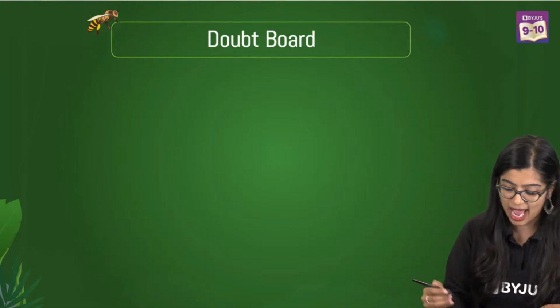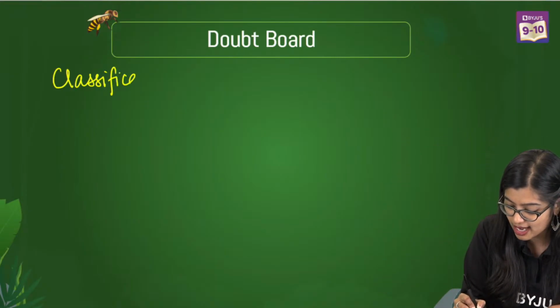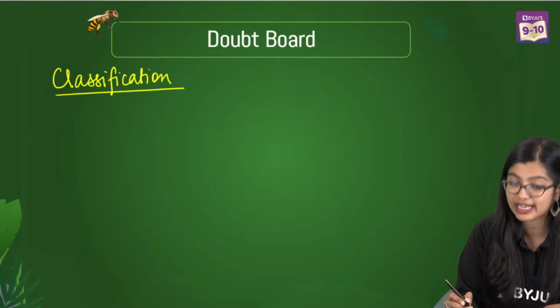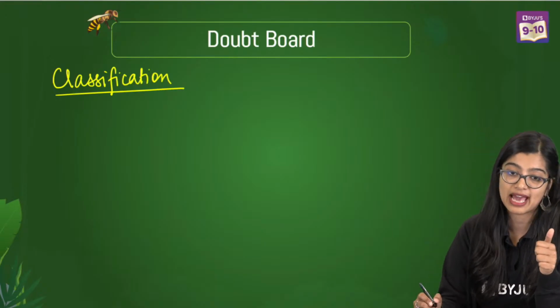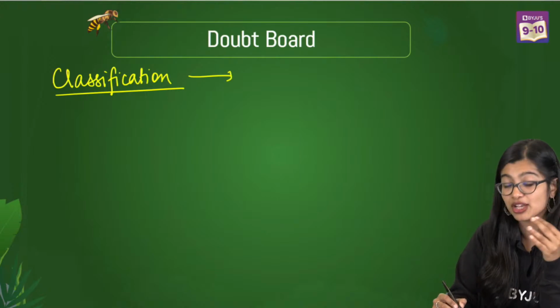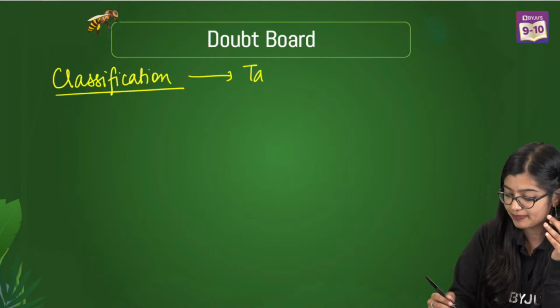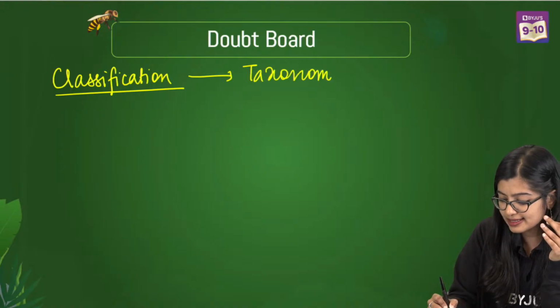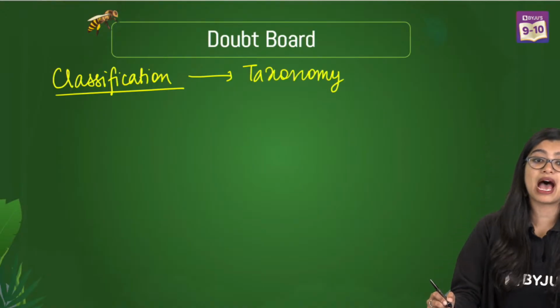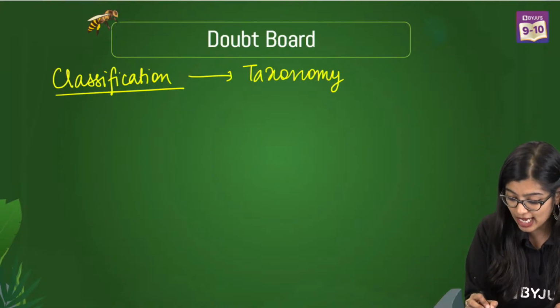So quick recap. What did we study today? We started with learning about what is classification. It is nothing but grouping organisms based on their similarities and differences, right? And of course, we know that the branch of science that deals with it is what we call taxonomy. Some of you are asking me, ma'am, what is the need of classification?